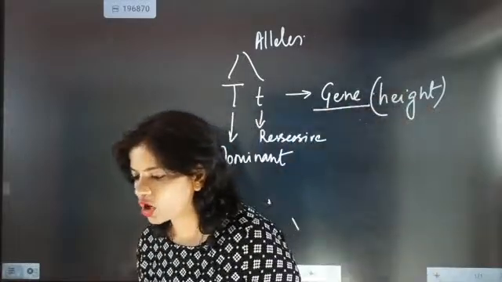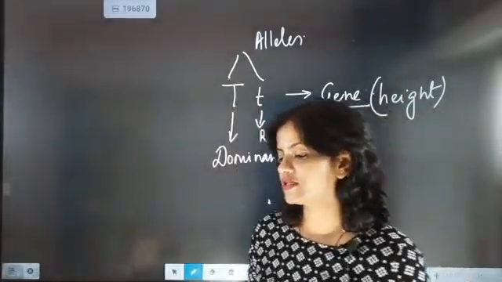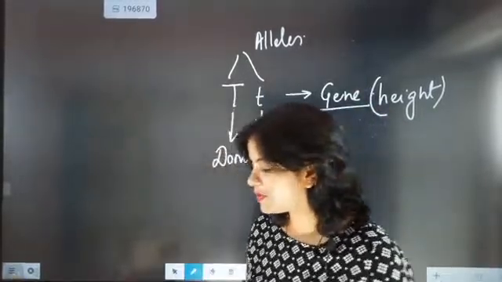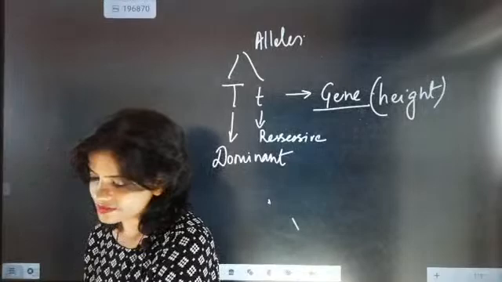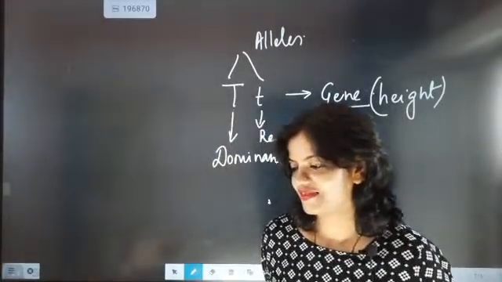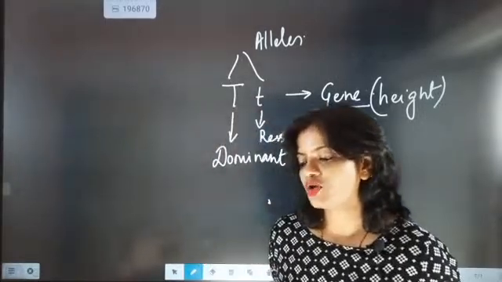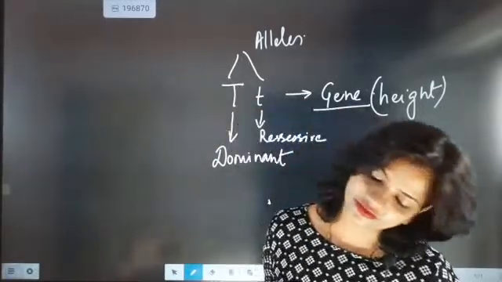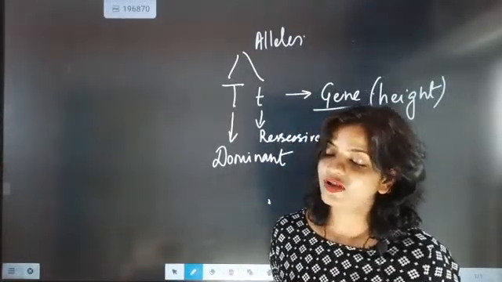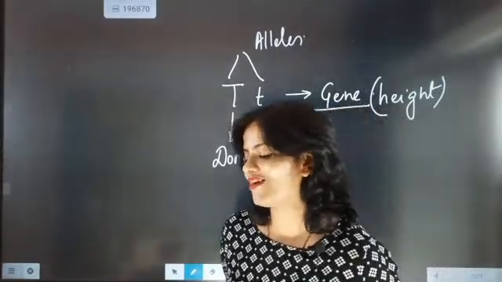One is called dominant, one is called recessive. Dominant and recessive. I hope you might have understood this point.